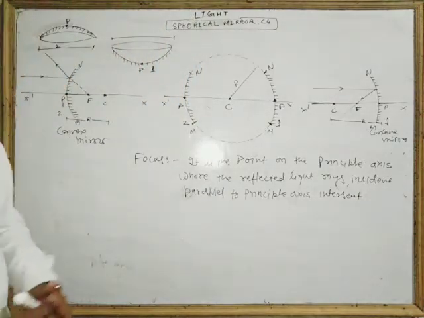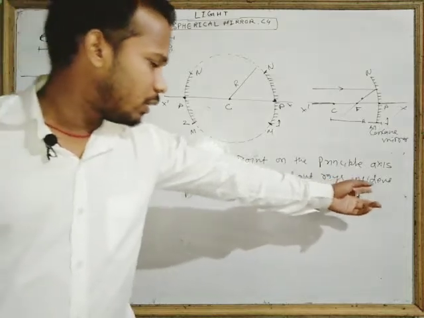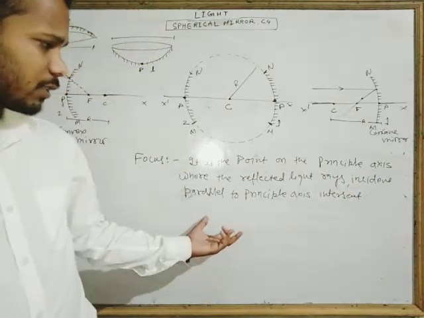Okay, it is the point on the principal axis where the reflected light rays incident parallel to the principal axis intersect.